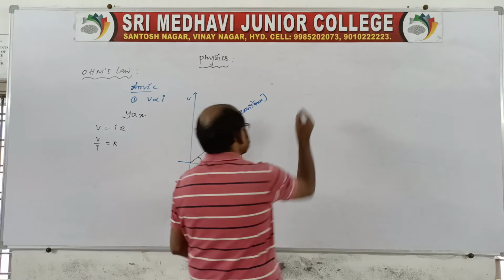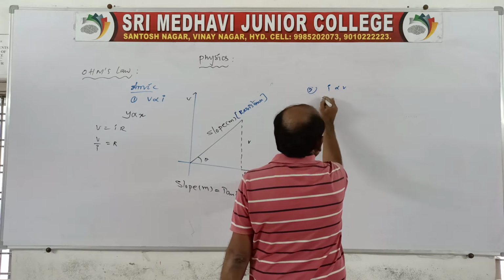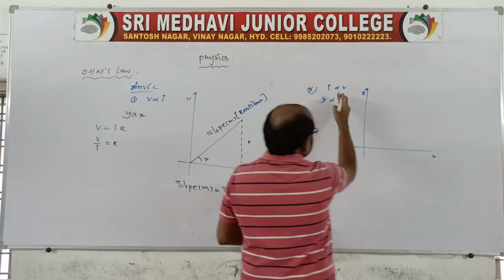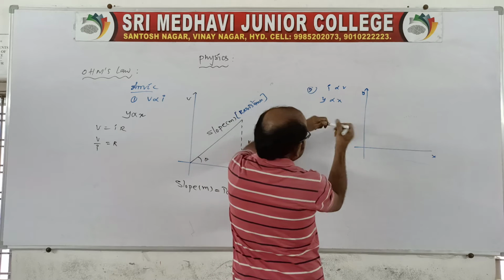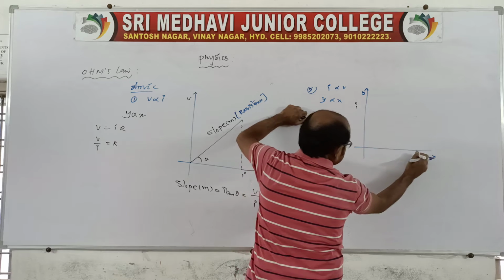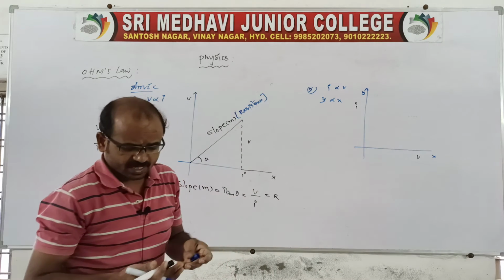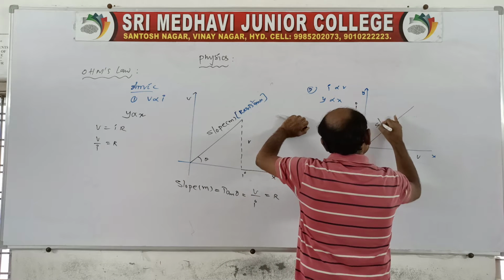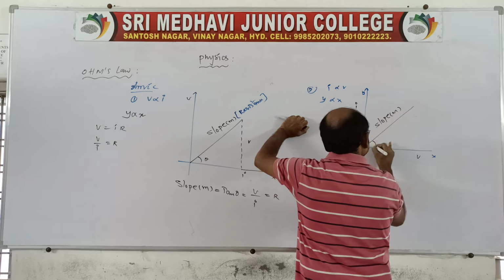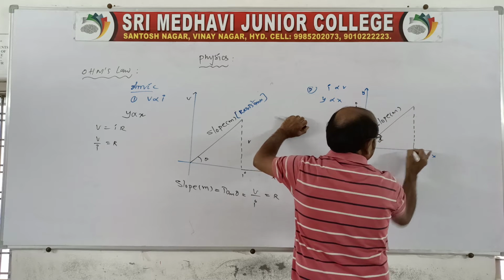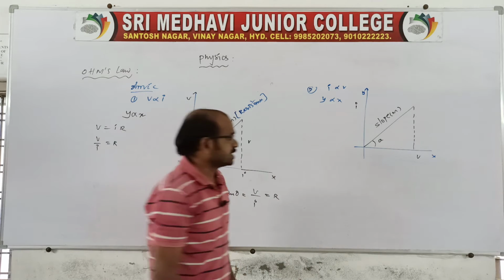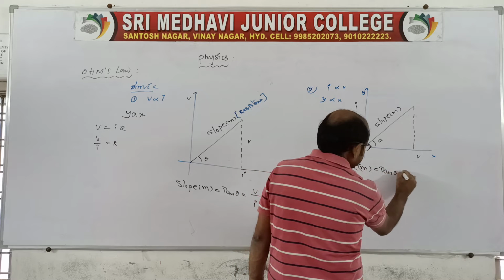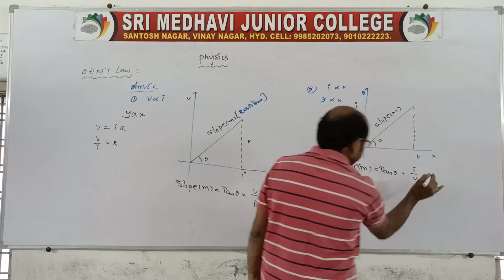Coming to the other case, I directly proportional to V. Again you write in the same way. Take a graph with X and Y axes, where Y is represented as I and V is represented as X. Of course, it is also directly proportional, so it is represented as a straight line which passes through the origin of the graph. Then again extend a line onto the x-axis. Now again write the slope m, equal to tan theta, equal to opposite I by V.